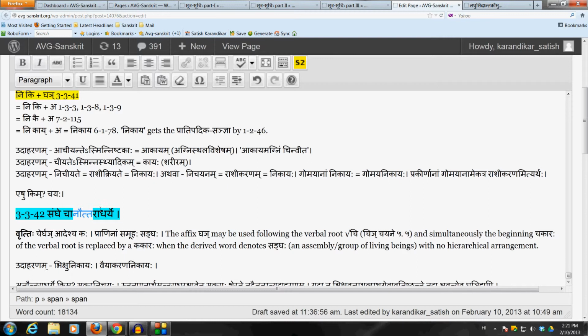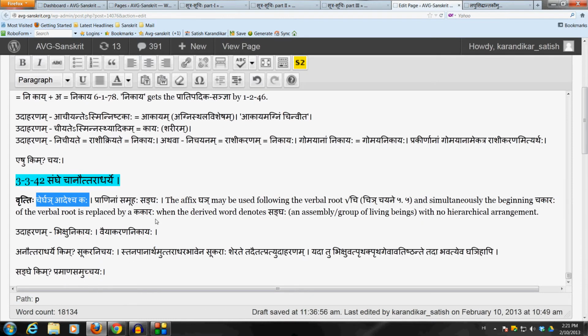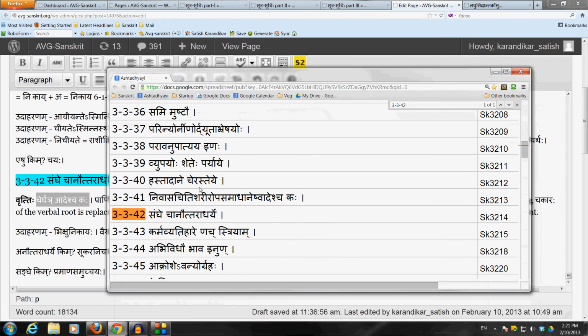And finally we form the negation compound, which is Anauttaradharyam, meaning absence of the state of high and low. So which means that no hierarchical arrangement should be there. There should be no arrangement of up and down. That is what's meant by Anauttaradharye. The vritti of the sutram says Cher Ghai Adesh Chakaha. As we already discussed, the anuvritti of Chehe is coming down from 3340 and Adesh Chakaha is coming from 3341.